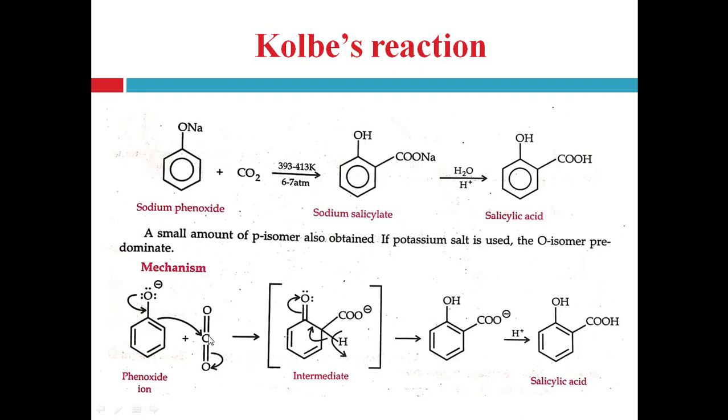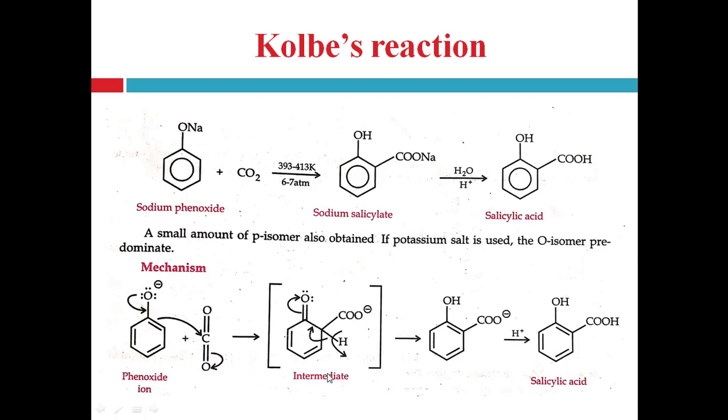Now this positively charged carbon acts as an electrophile and attacks the benzene ring at the ortho position, right. And simultaneously here what happens? The electrons of the oxygen form the double bond between this carbon and oxygen, right. And that's why this pi bond of the ring gets broken and the electron moves toward this ortho carbon, right. So here at the ortho carbon a negative charge is there, right. So this positively charged carbon easily reacts with this negatively charged ring carbon and forms this intermediate, right.